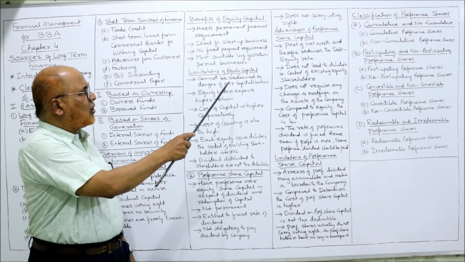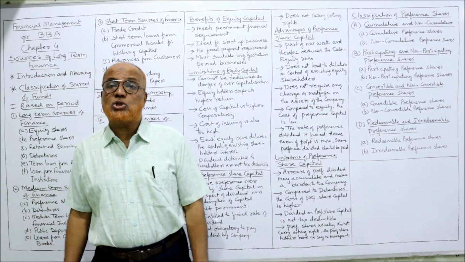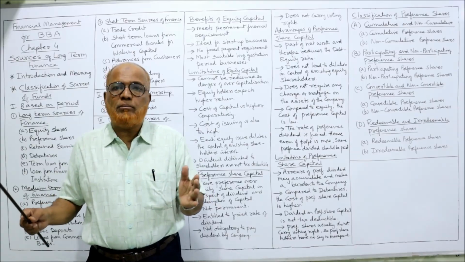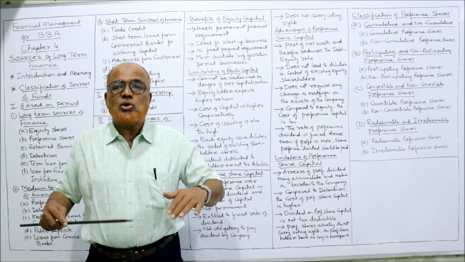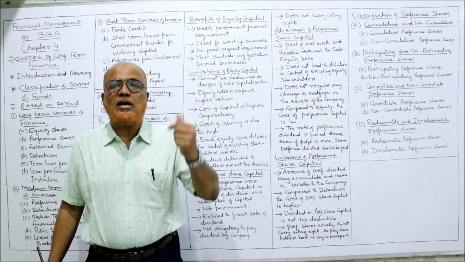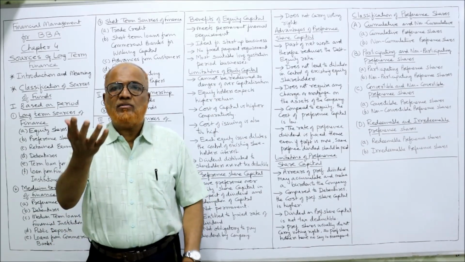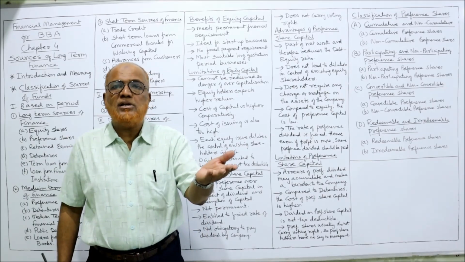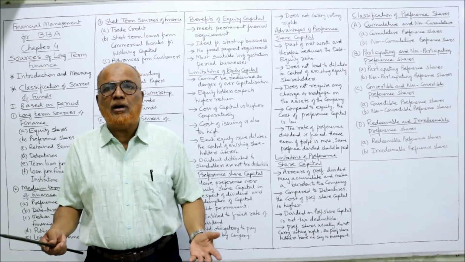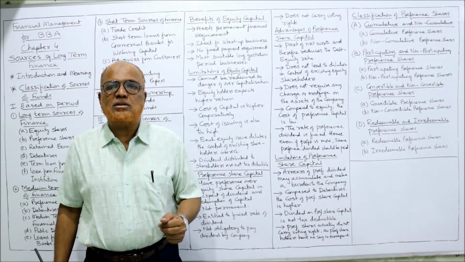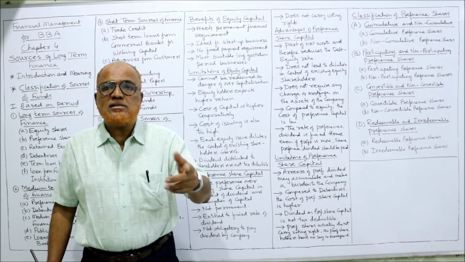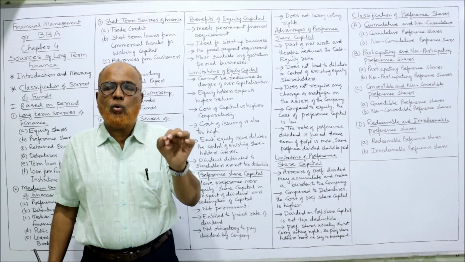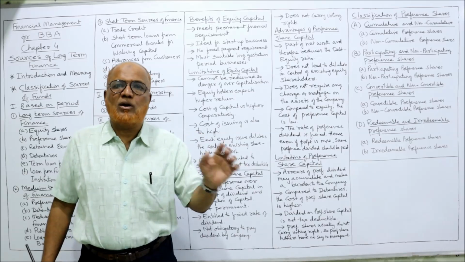What is the first drawback? Cannot be redeemed, so danger of overcapitalization. Once the shares are issued, it cannot be redeemed, it cannot be taken back. So there is a possibility of overcapitalization. Sometimes the business activity has been reduced. So compared to business activity, capital is more, but capital cannot be returned. That is called overcapitalization. When a business is overcapitalized, the profitability will come down because business should need only that much capital which is required.